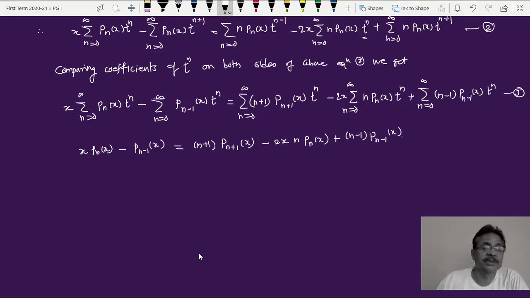Now rearrange. There is minus 1 times P_{n-1}(x) on the left and the same term with negative sign on the right, so it can be cancelled. Then there is one term of x here and a term of twice x here, these terms can also be adjusted with each other. This is the highest term P_{n+1}, so that can be separated out.